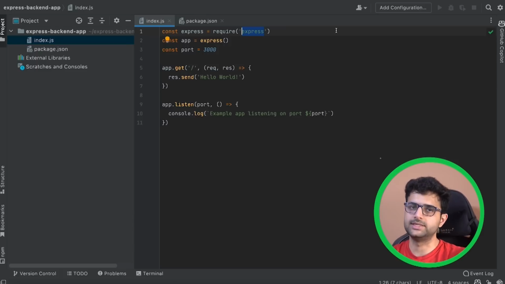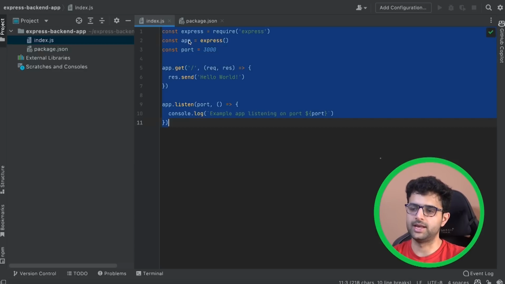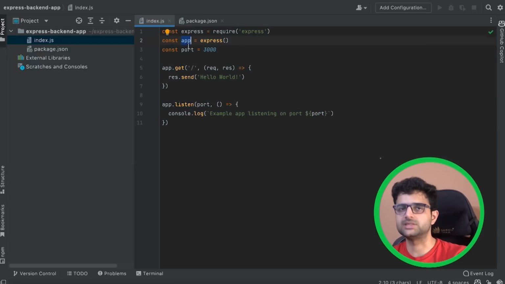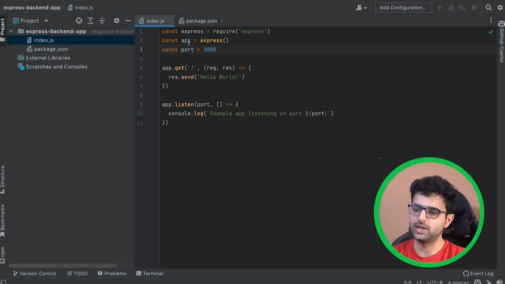As I said, it is an HTTP server that a lot of smart people have written that you can reuse and just call a bunch of functions on to create an HTTP server. So we import that at the very top. We create an instance of that. This is a very Express-specific detail, it will be different for different HTTP servers. In Express, you create an app object by calling the Express function.